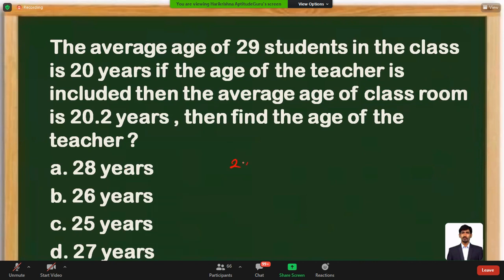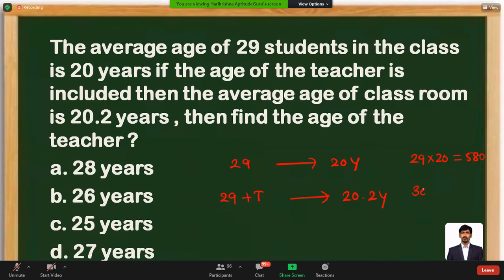The average of 29 students in the class is 20 years. You can use the conventional approach or otherwise. If the teacher's age is included, then the new average is 20.2 years. What is the age of the teacher? One approach is to observe that 29 into 20 will indicate the sum of the ages of all the candidates. That is equal to 580.